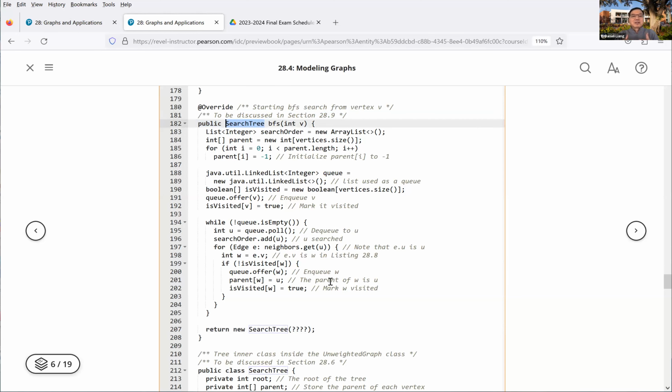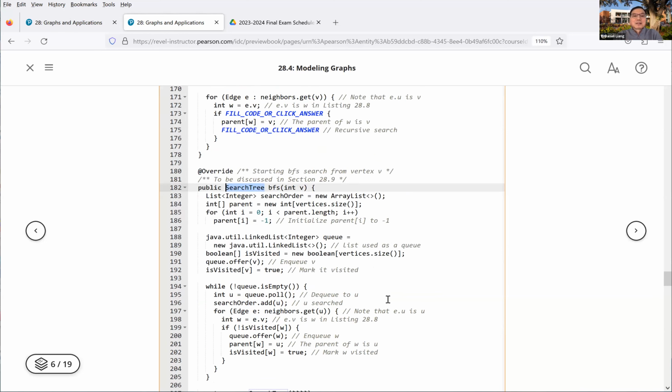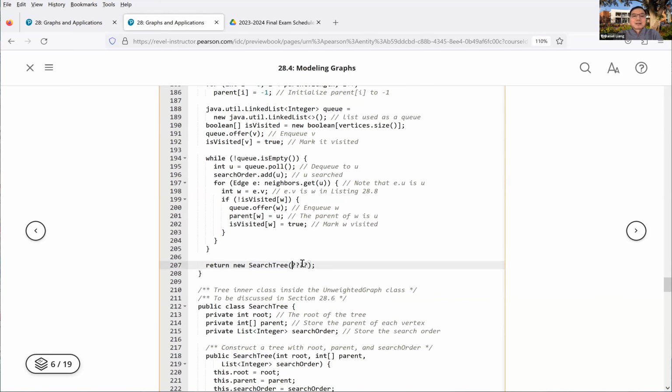Now what you need in the search tree? Look at the constructor. You have the root, the parent, and the search order.